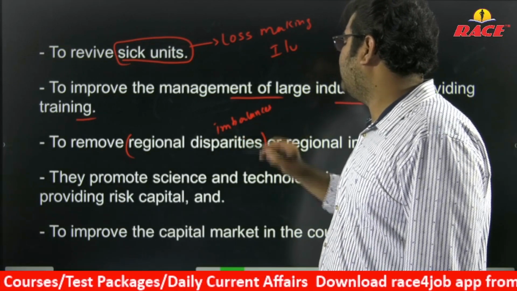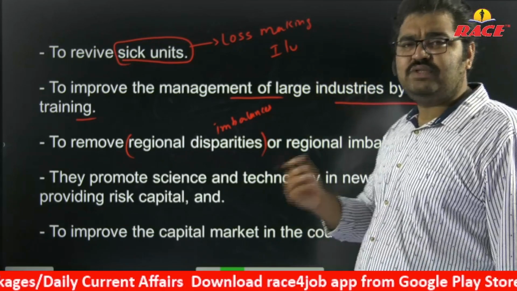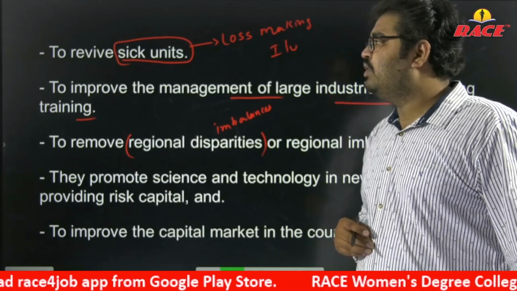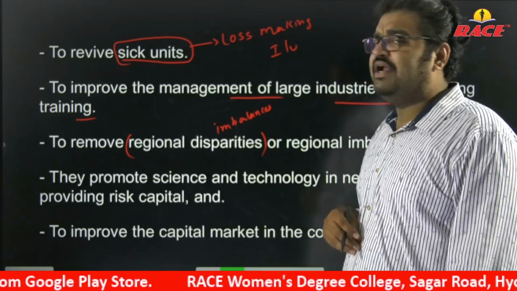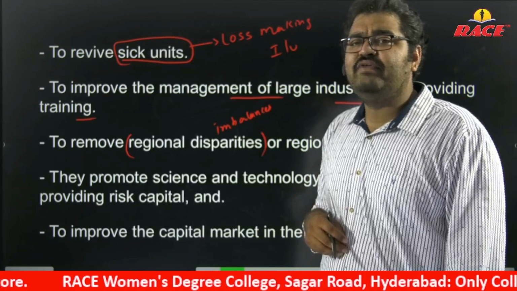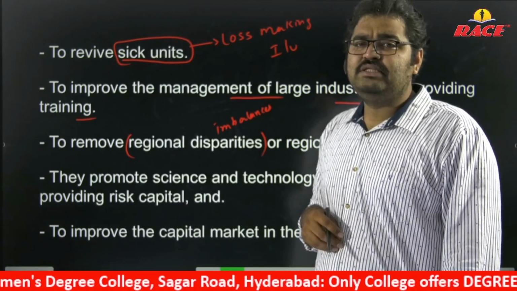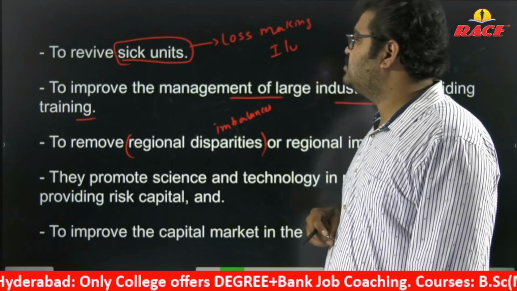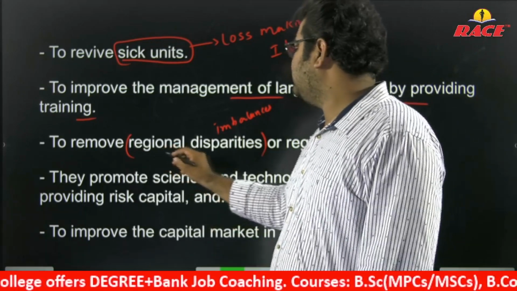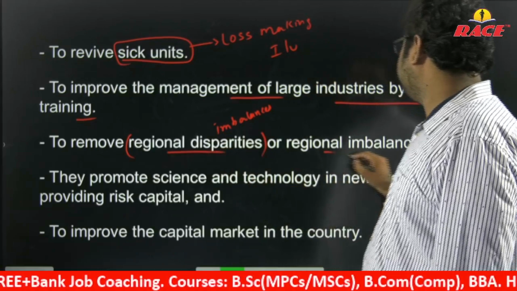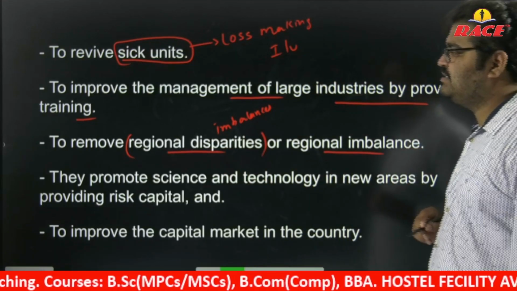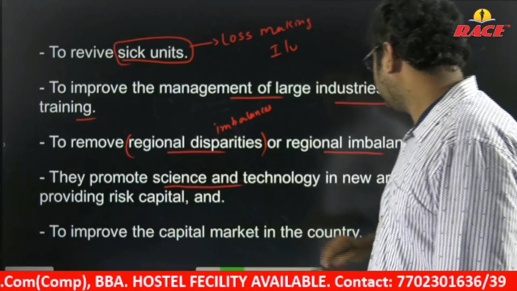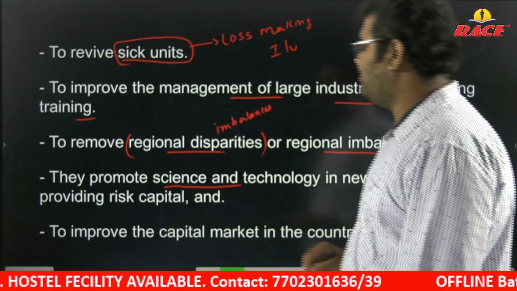One country or one state in a country is growing, another state is not growing, so this is very dangerous for an economy. Imagine one state is growing and the other is not, it will create a feeling of regionalism and thus lead to the disintegration of a nation. So development banks will remove regional disparities or regional imbalances. They promote science and technology, nothing but modernization in new areas, by providing risk capital and all.